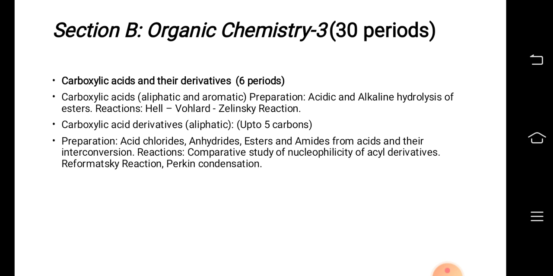Carboxylic acids, you have to know aliphatic and aromatic, the preparation of it, acidic and alkaline hydrolysis of esters, reactions like Hell-Volhard-Zelinsky reaction, carboxylic acid derivatives up to 5 carbon atoms and mainly aliphatic, preparation, that is acid chlorides, anhydrides, esters and amides from acids and their interconversion, reactions, comparative study of nucleophilicity of acyl derivatives, Reformatsky reaction, Perkin condensation.